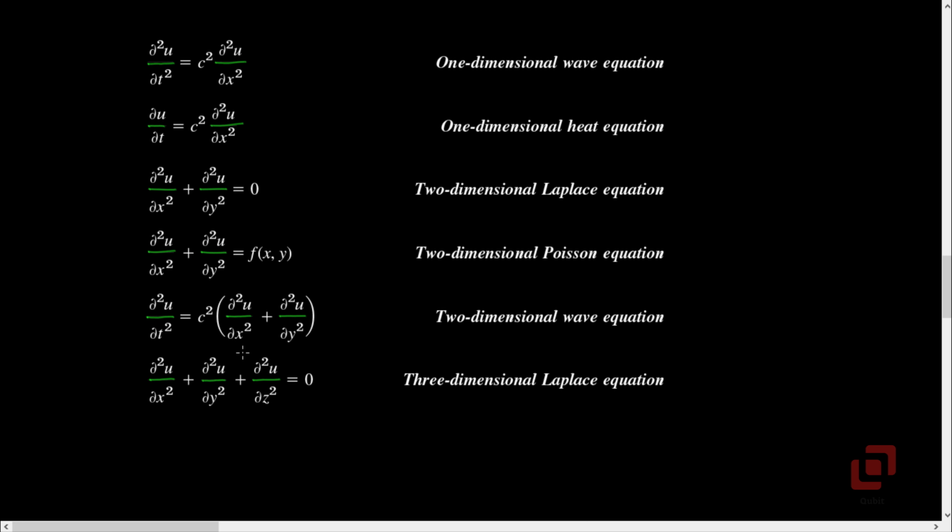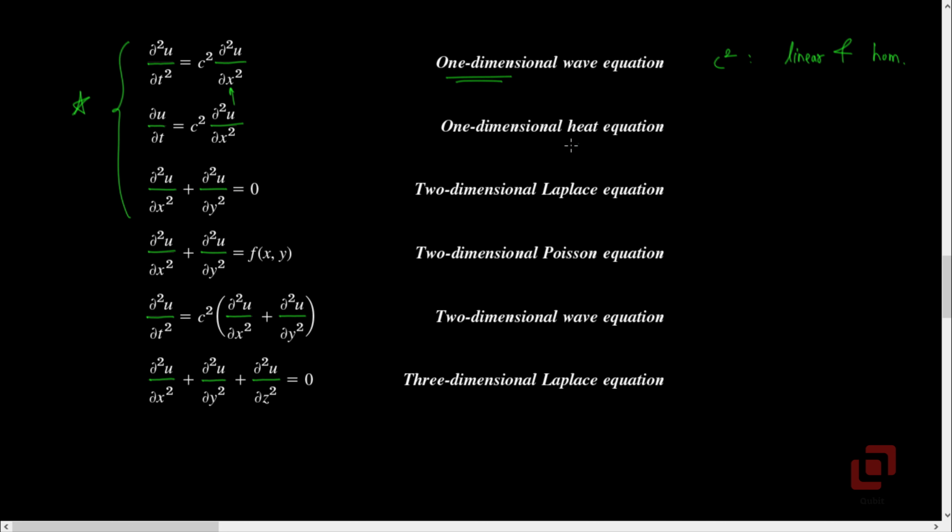Here is a list of important partial differential equations. For us, the first three differential equations are of particular importance. Let us start with the first one: ∂²u/∂t² equal to c squared times ∂²u/∂x². This is the one-dimensional wave equation. It is called one-dimensional because there is only one spatial variable x, and t is the temporal variable. If we let c squared be a constant, then the given differential equation is both linear and homogeneous.